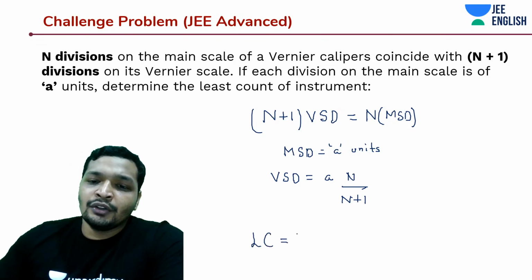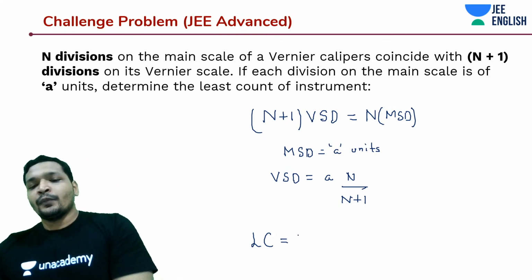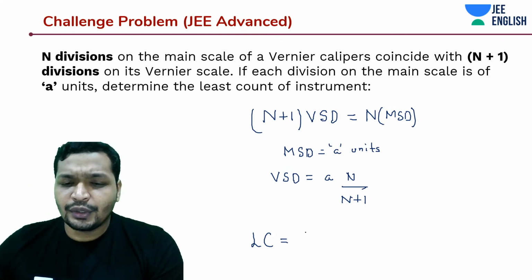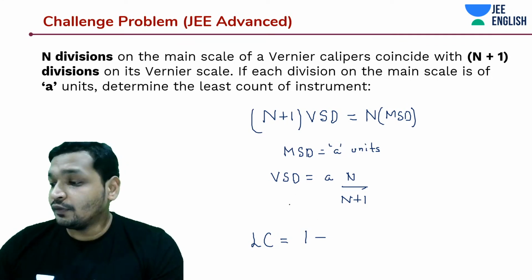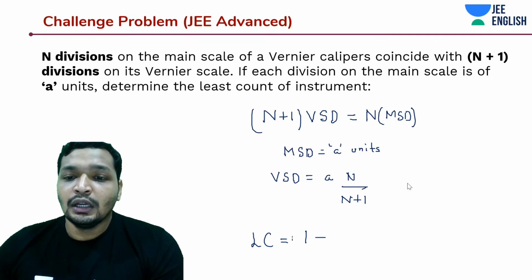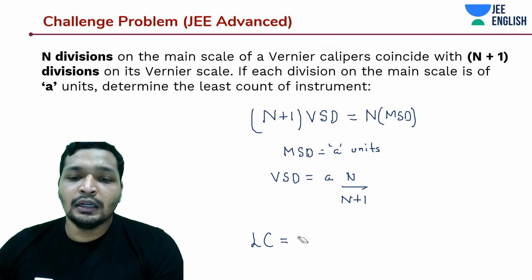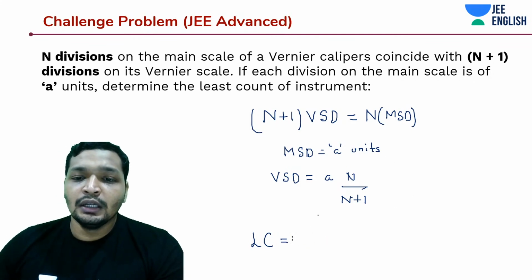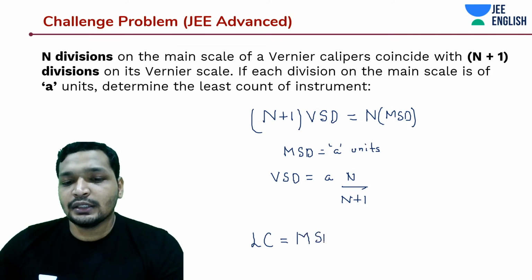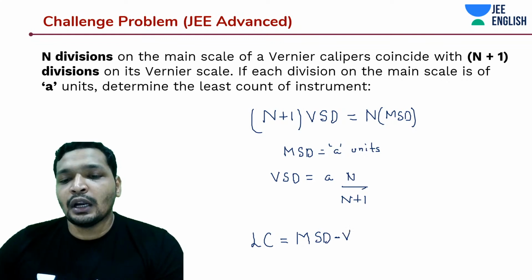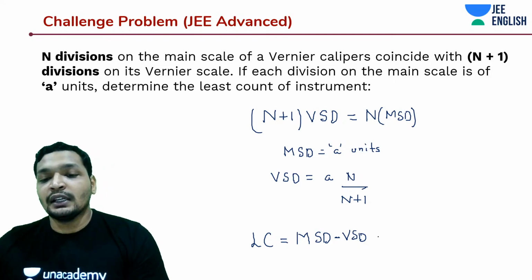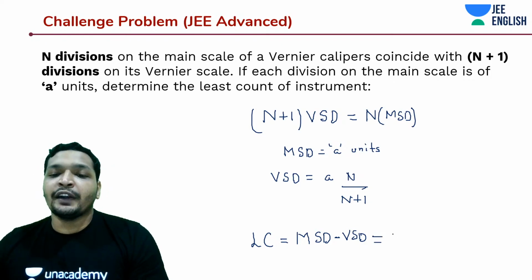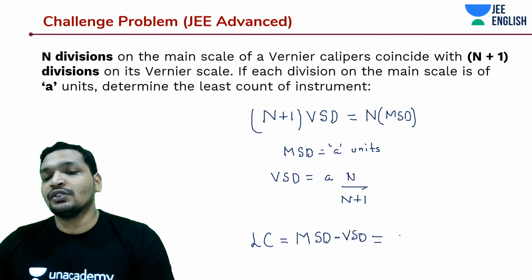You could have done 1 minus N by M, or we can even do this. Okay, let's do it. I told you we'll just move. So why am I talking about this using MSD minus VSD? Because that is the way to go about it, guys. What if your Vernier scale division was larger than your main scale division? Still you must be able to find out the least value that this instrument can measure.